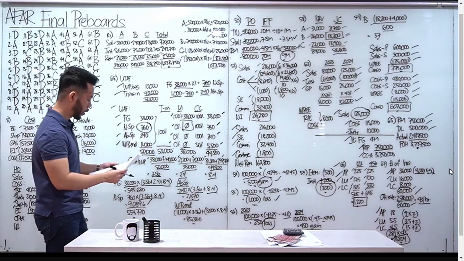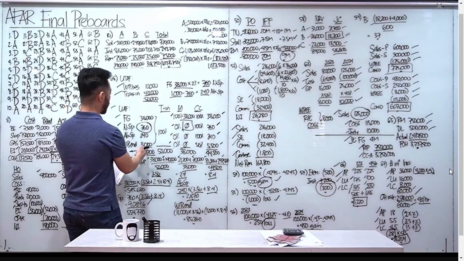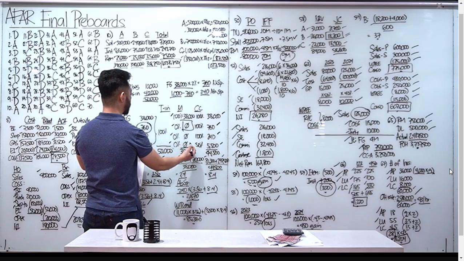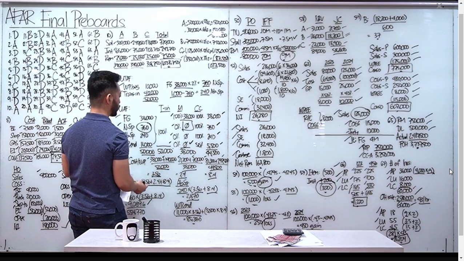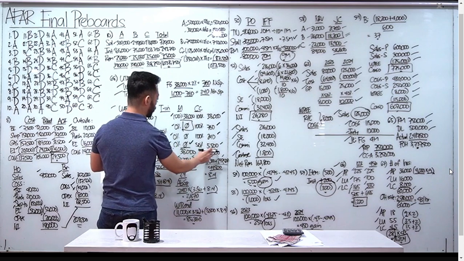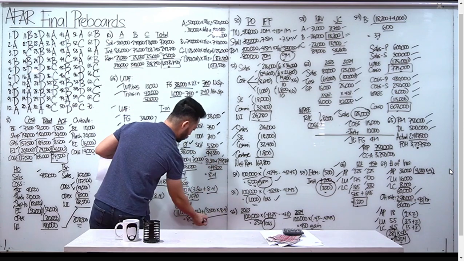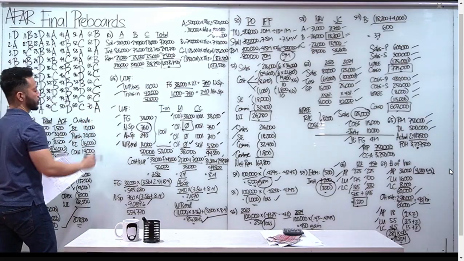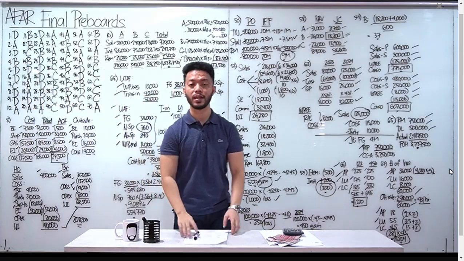And last one natin, yung WIP end. Yung WIP end natin, 11,000 times 3.56. Yun yung para sa trans-in. And then, wala tayong WIP end sa materials kasi, again, 50% complete pa lang yung WIP end natin. Doon naman sa conversion cost, 5,500 times 8.4. Makukuha mong total WIP end natin is 85,360. So for number 70, that's letter A. Okay, so that's it for AFAR Final P boards.